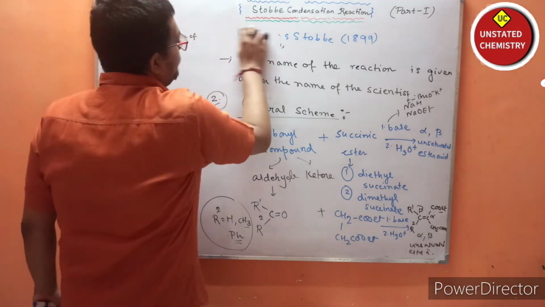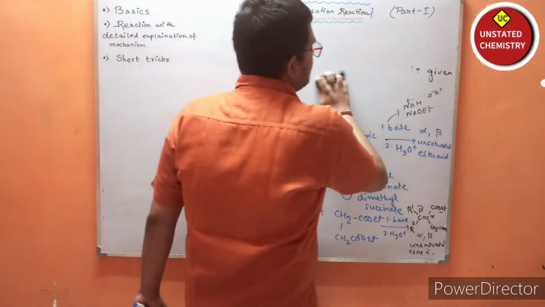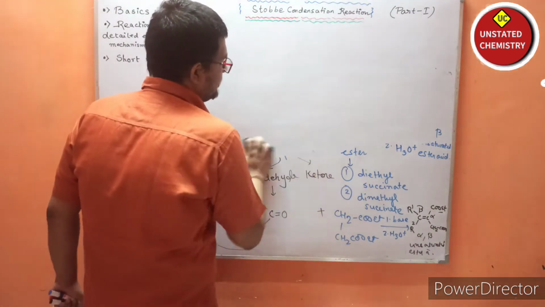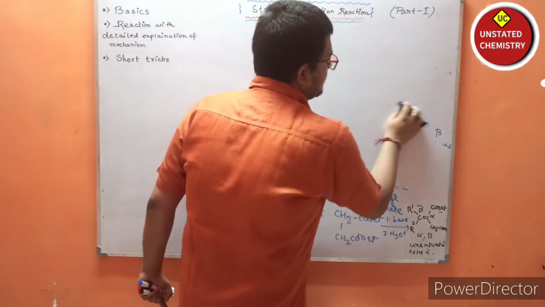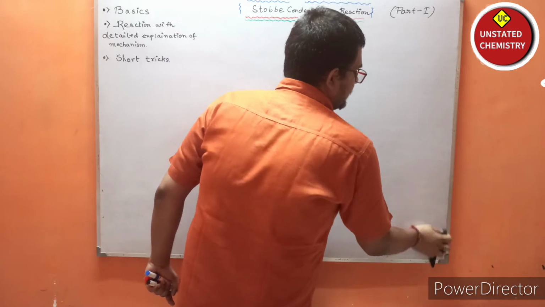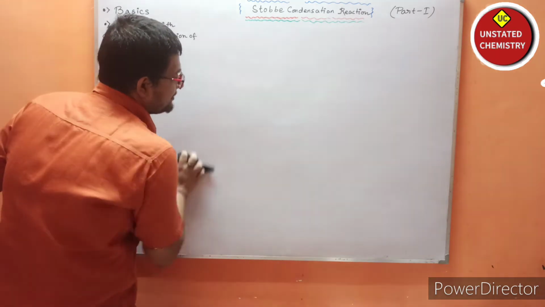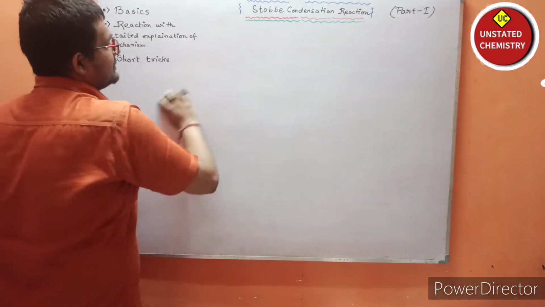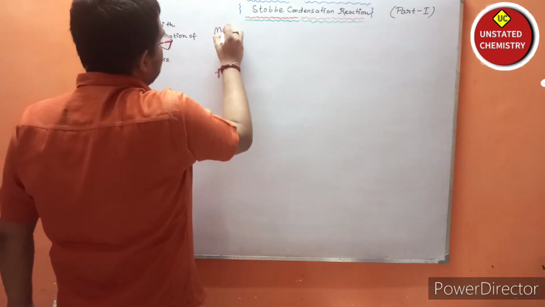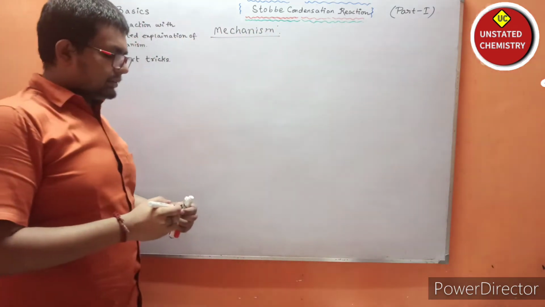So now I will wrap up. Now I will discuss the mechanism, and this mechanism is very important for the university level exam. BSc chemistry honors students, you have to know the mechanism in detail, because in the exam the examiner will ask you to draw the mechanism. Now please note every point. Mechanism. Please write the heading.